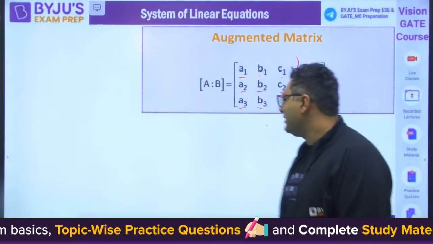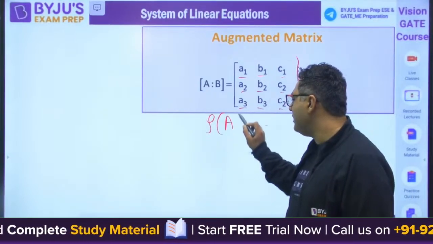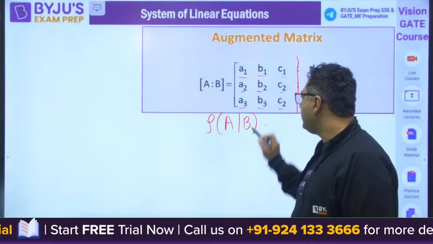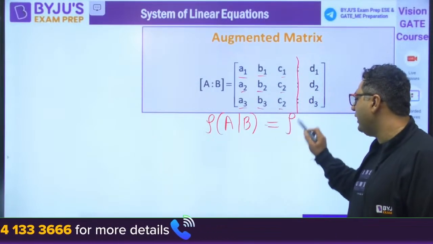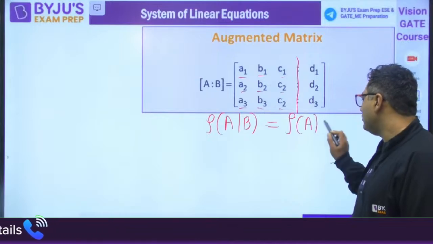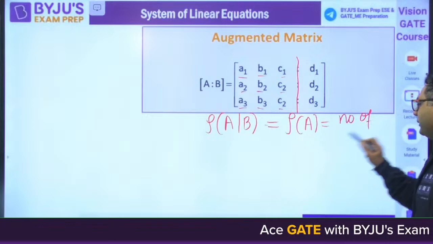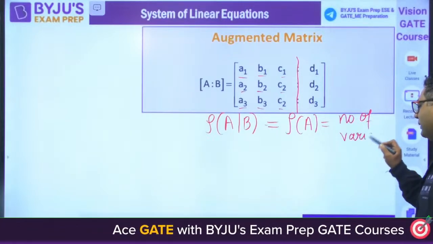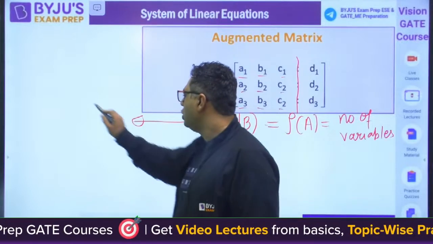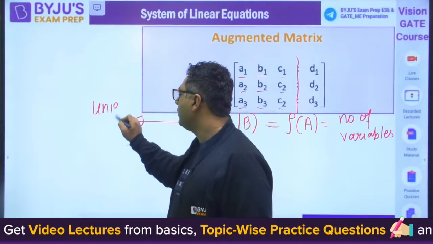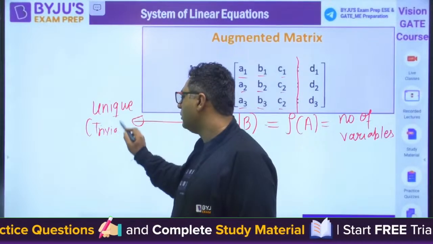So guys, when the rank of the augmented matrix, which we have written like this, AB, comes out equal to the rank of A, and that is also equal to the number of variables, then this is the condition which we call a unique or trivial solution.